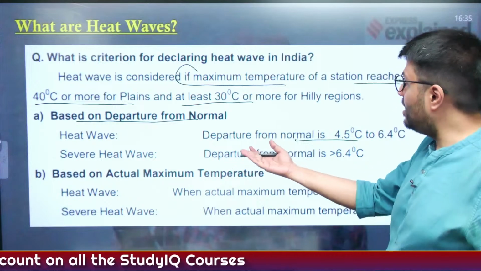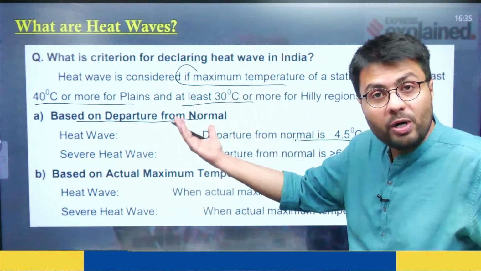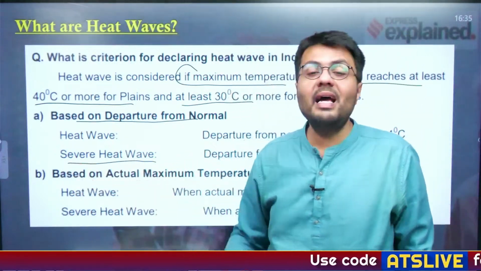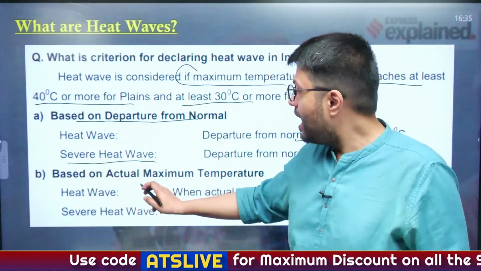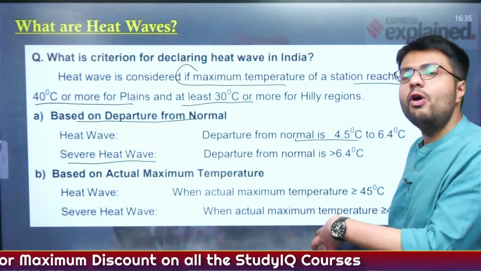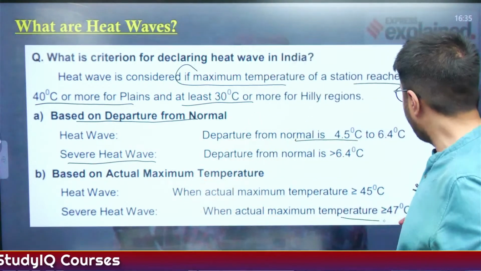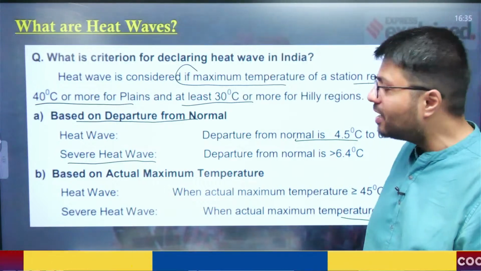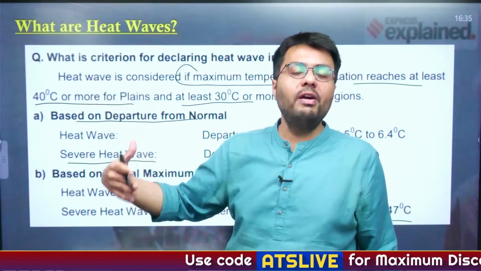Another factor is that if the departure from normal is more than 6.4 degrees centigrade, then that is categorized as a severe heat wave. Now the second parameter is based on actual maximum temperature. If the actual maximum temperature goes beyond 45 degrees centigrade, that is called a heat wave, and if it is going beyond 47 degrees centigrade, that is called a severe heat wave. So this is how the classification of heat wave is done.